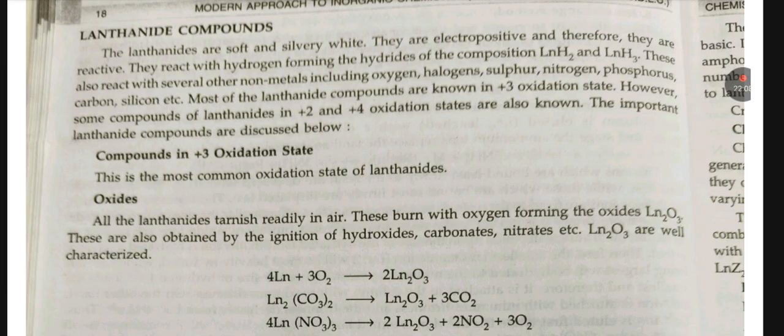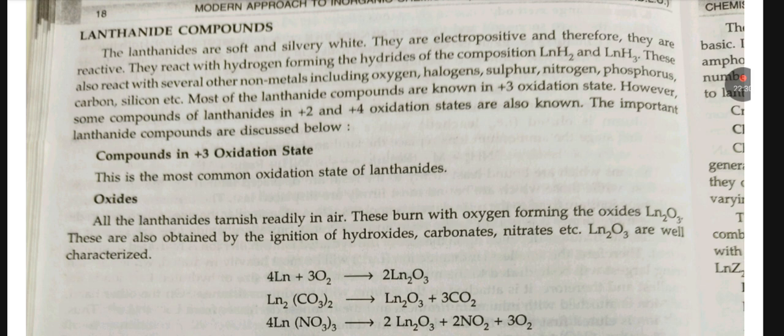All the lanthanoids tarnish readily in air. These burn with oxygen forming the oxide Ln2O3. These are also obtained by ignition of hydroxides, carbonates, nitrates, etc. Ln2O3 are well characterized. Second is hydroxide.